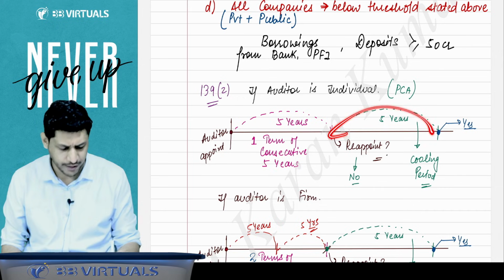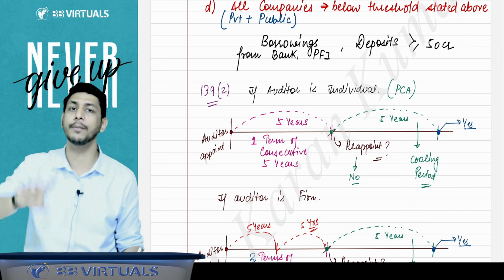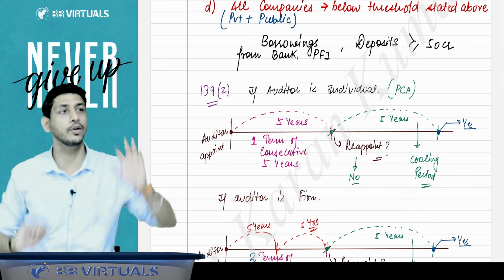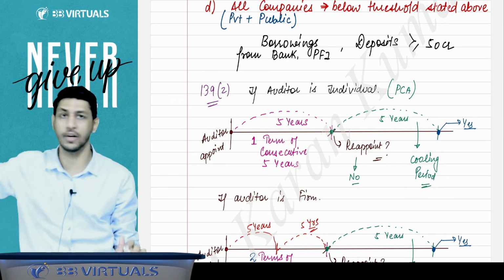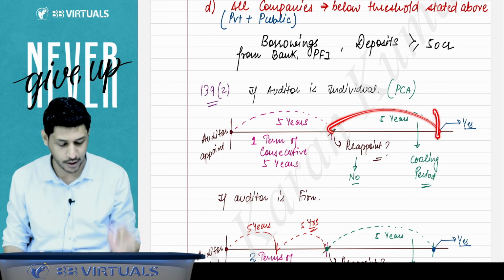That means for these 5 years, you cannot do the audit. You can do the audit, but you cannot do the audit of this company. You can do the audit of some other company, but you cannot do the audit of this company for 5 years. This is the cooling period.